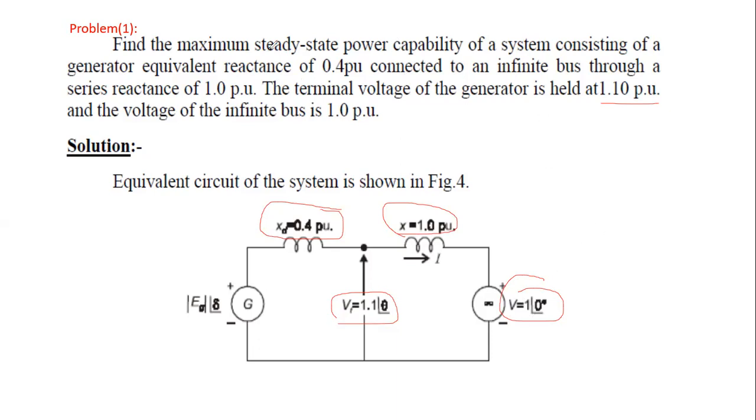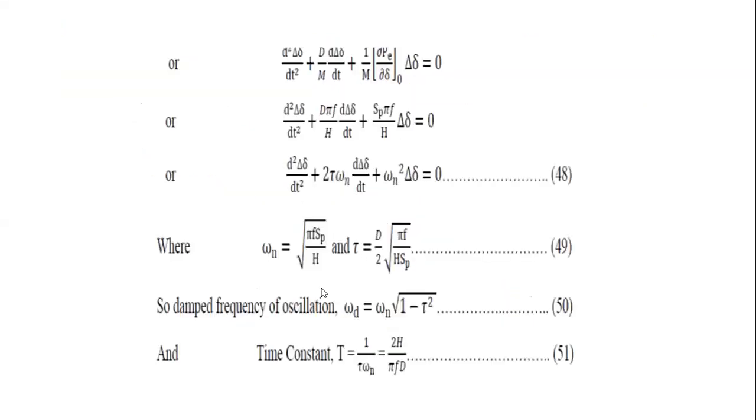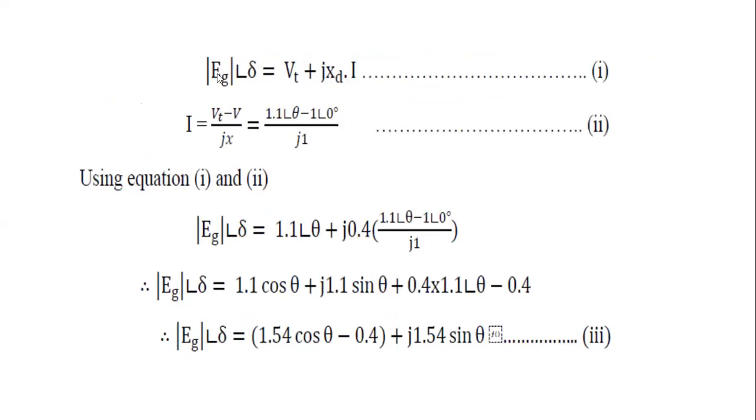Clear? How will I calculate the steady state stability for that system? We consider Eg at an angle of delta. What is the formula for that voltage? Therefore Eg is equal to Vt plus jXd into I.